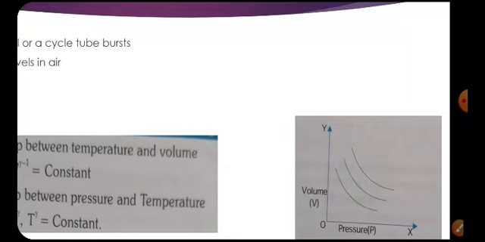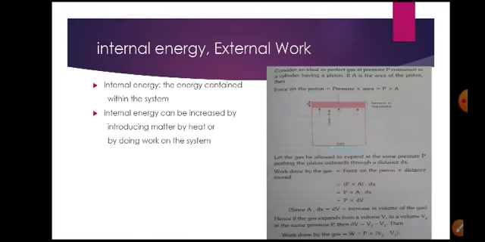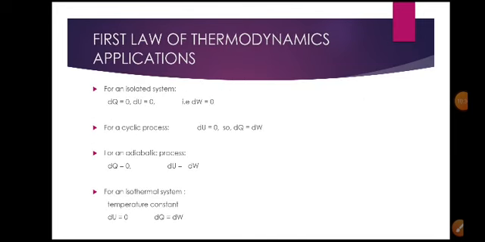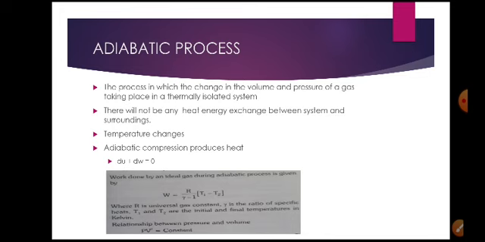The graph shown is steeper than the isothermal. Observe the isothermal and adiabatic graphs between pressure and volume. These adiabatic process graphs are steeper than the isothermal process. So we have an important question: differentiate between the isothermal and adiabatic process.